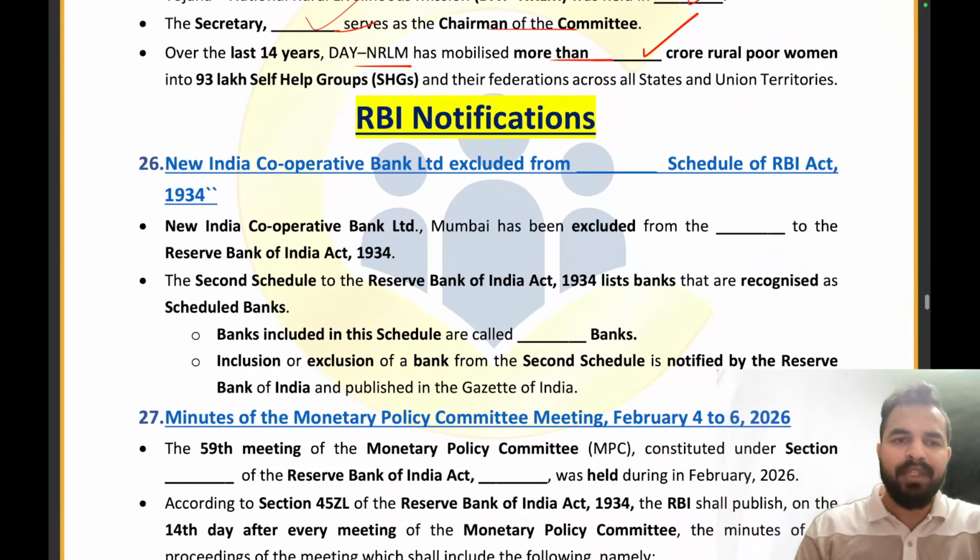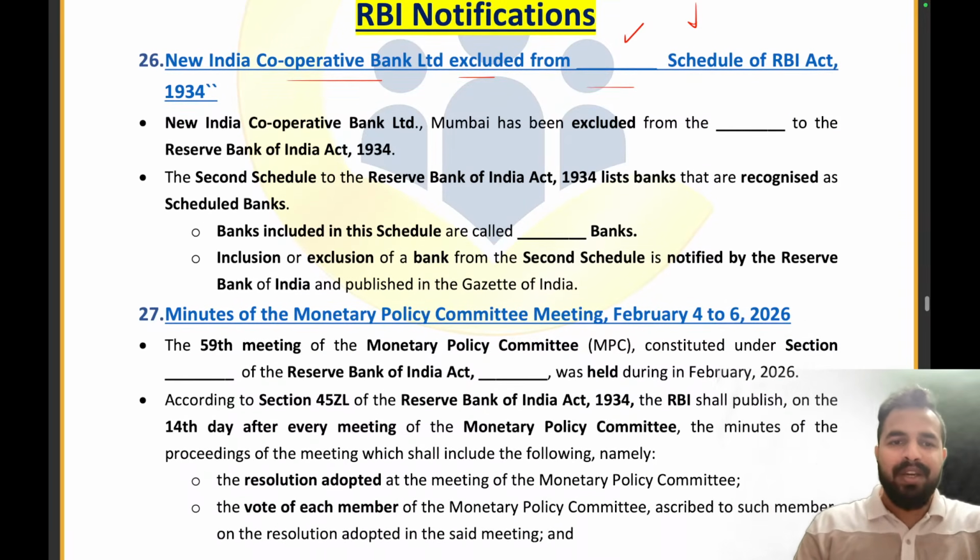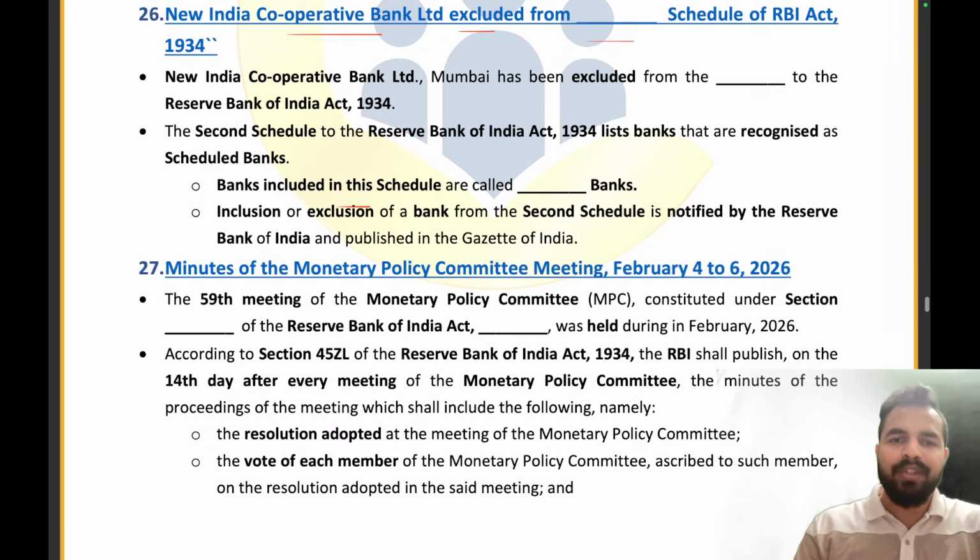So please tell me here, the New India Cooperative Bank Limited has been excluded from which schedule of the RBI Act 1934? That is the second schedule. Absolutely right. Now tell me, the banks included in the schedule are called scheduled banks.